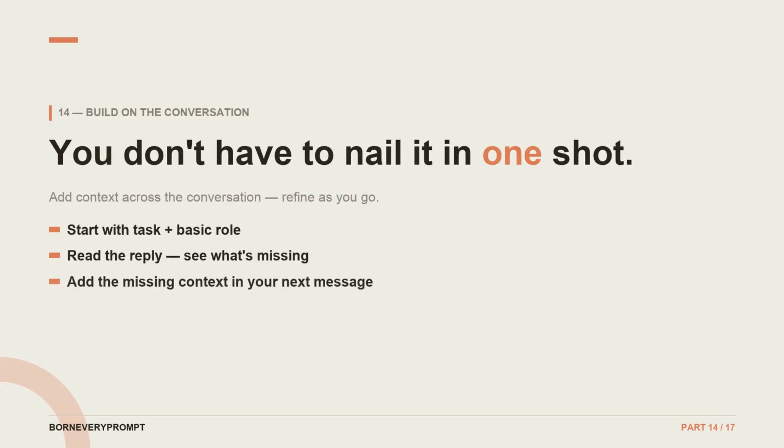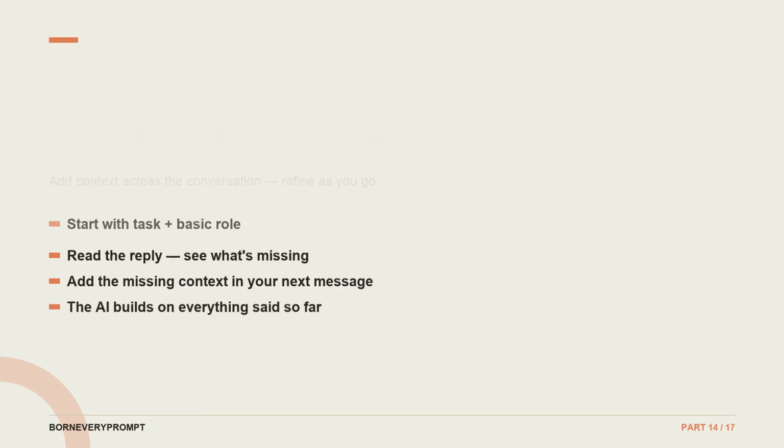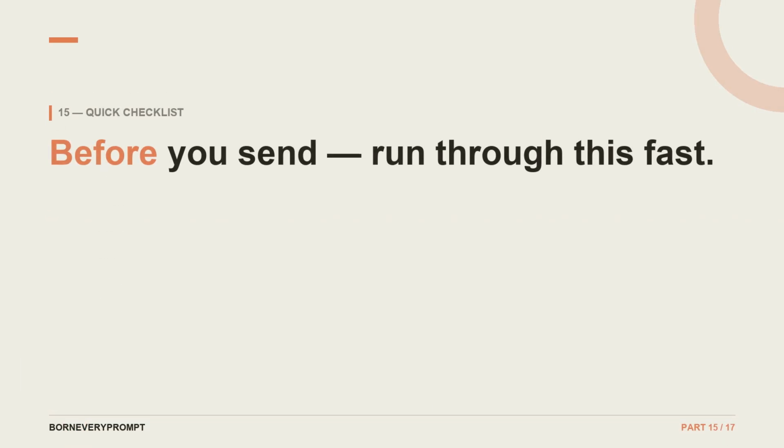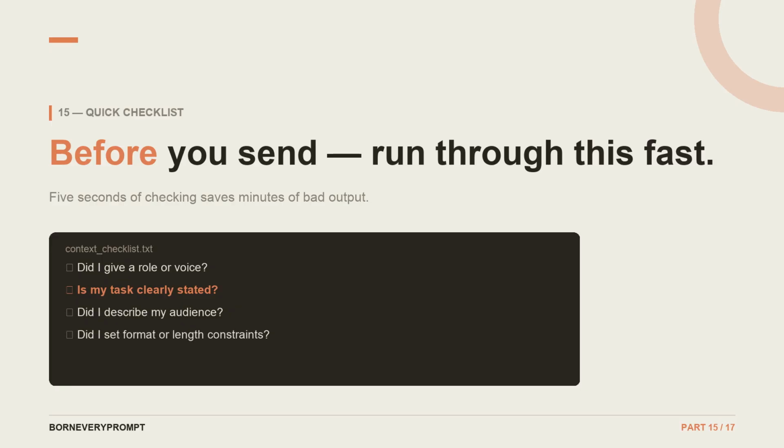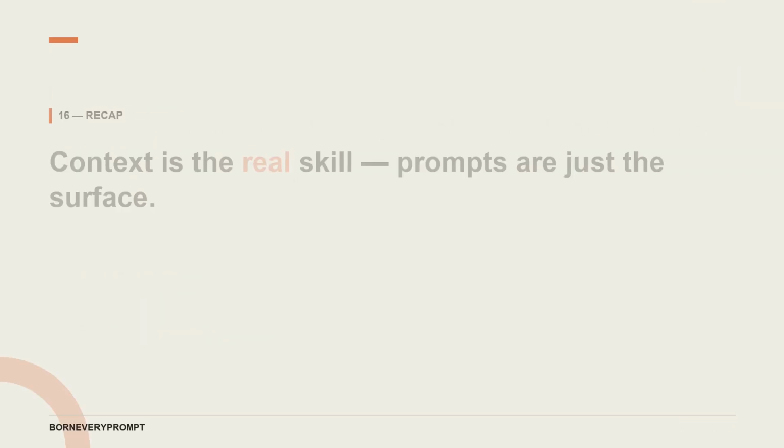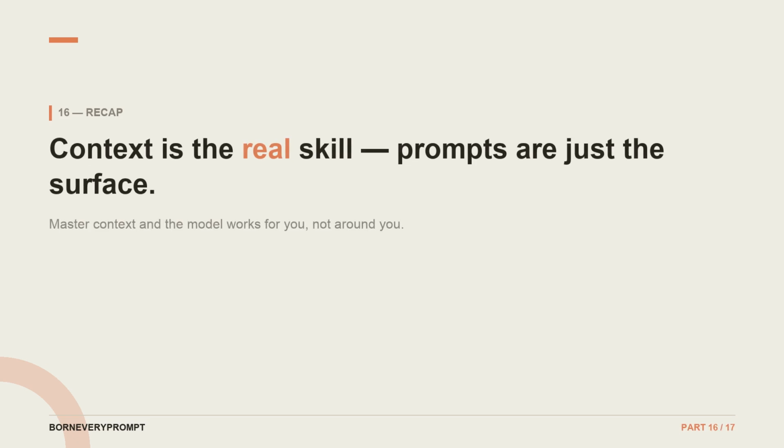Run this checklist before every prompt: role, task, audience, constraints, and what to avoid. 5 seconds of checking routinely saves minutes of bad output. To recap, context is the background the AI reasons from. Use role, task, and constraints. Put key info first. Iterate. That's the whole skill. No magic needed.